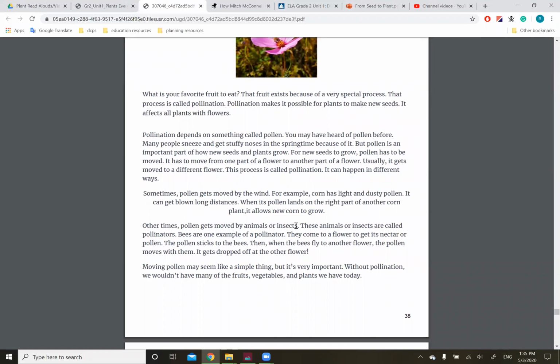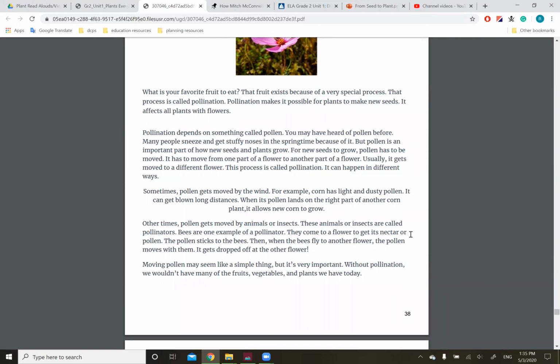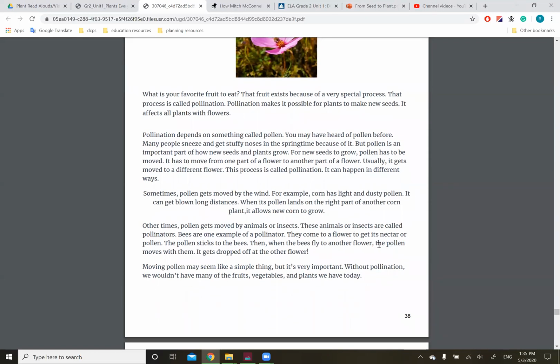Other times, pollen gets moved by animals or insects. These animals or insects are called pollinators. Bees are one example of a pollinator. They come to a flower to get its nectar or pollen. The pollen sticks to the bees. Then, when the bee flies to another flower, the pollen moves with them. It gets dropped off at the other flower.